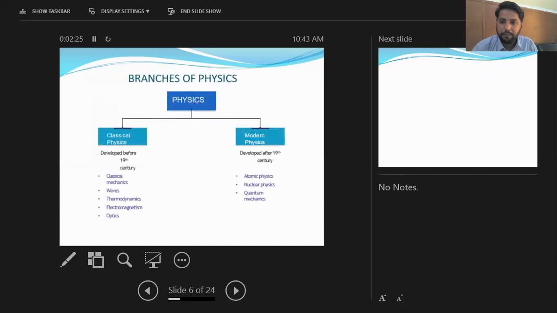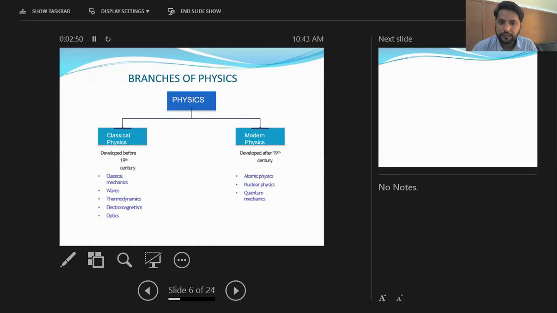Now the main branches of physics. In previous classes, we discussed that physics is subdivided into nine or ten main branches. Here in first year, physics is divided into two main branches: number first is classical physics, and number second is modern or quantum physics.